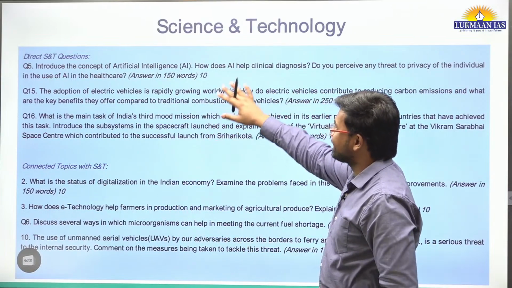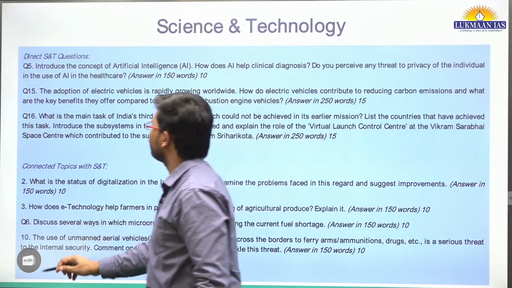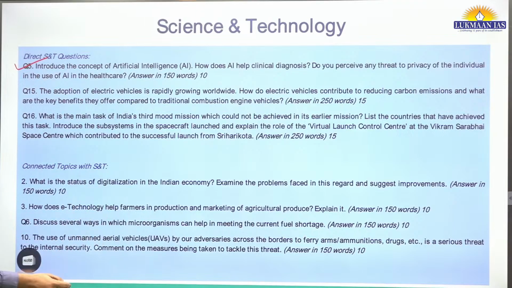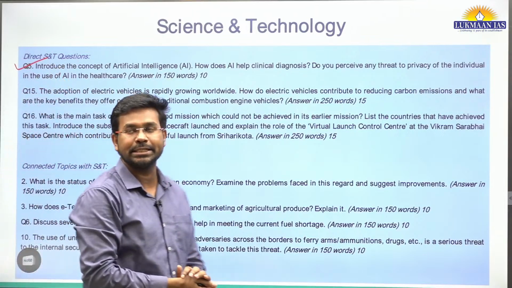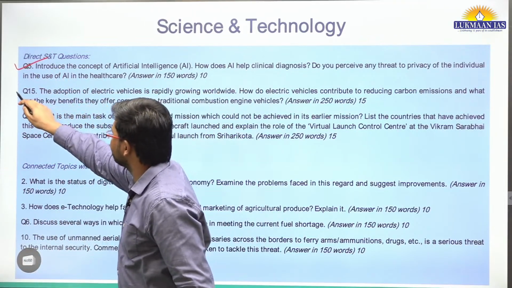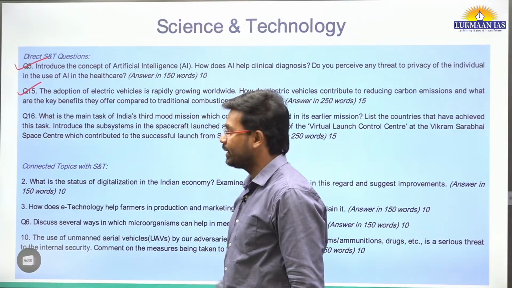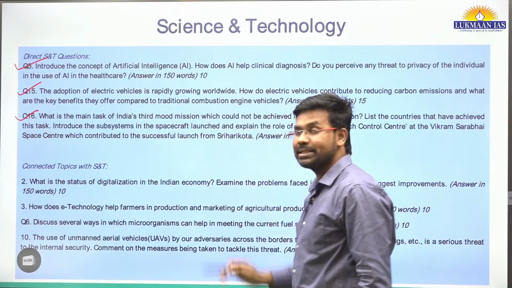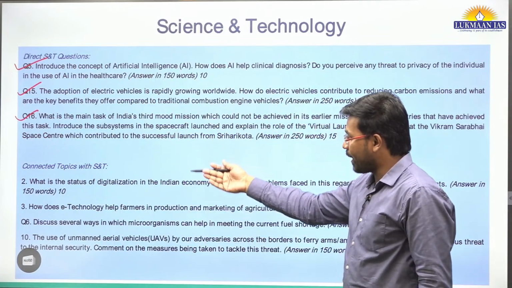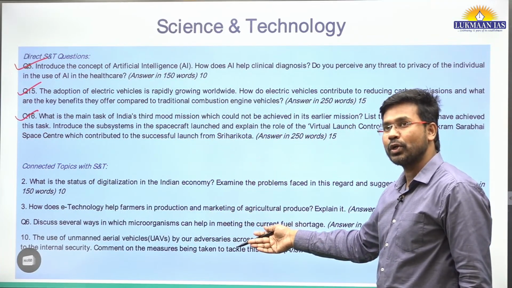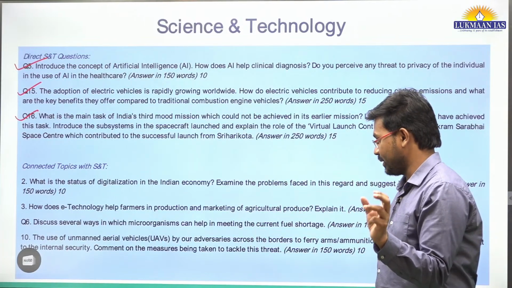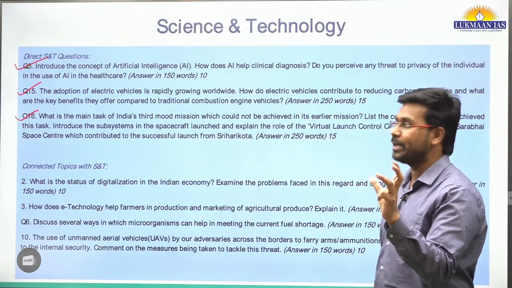So let us quickly see these questions. One of the questions is question number 5 in GS Paper-III. So this was the question. Then we have question number 15 and question number 16 in the paper. They are directly from the science and technology area. Apart from this, there are 4 other questions related to science and technology, which have an interdisciplinary approach.